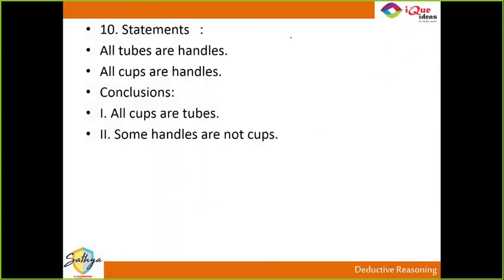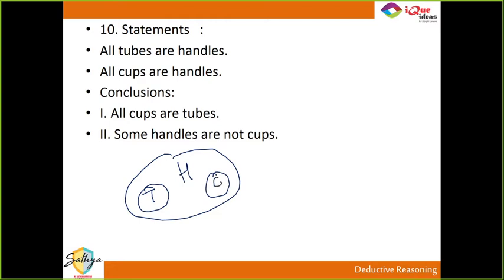Chalo. Next one. All tubes are handles, all cups are handles. Can I say all cups are tubes? Na, ये तो जरूरी नहीं है. Some handles are not cups. Now this diagram makes me think that some handles are not cups is true. But remember, one diagram is not enough to prove that it is correct.